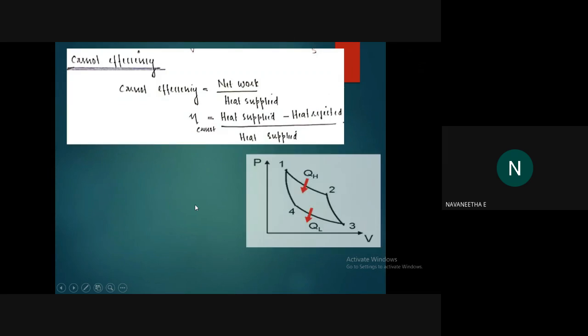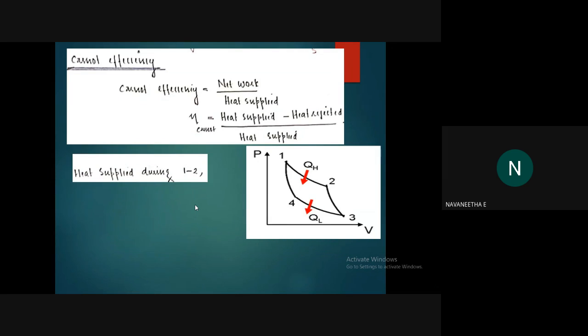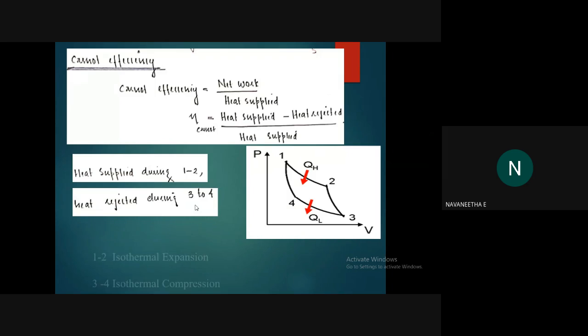And in which process does heat rejection happen? 3 to 4. Yes, heat rejection happens in 3 to 4. The 1 to 2 process is isothermal expansion, and the 3 to 4 process is isothermal compression. Remember that. Just write down: heat supplied, 1 to 2 process, and in brackets write isothermal expansion. Then heat rejected, 3 to 4, and in brackets write isothermal compression.